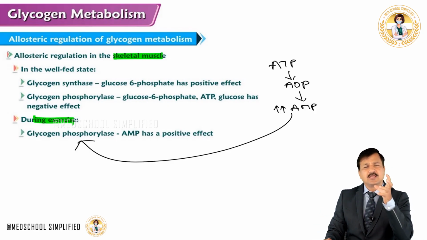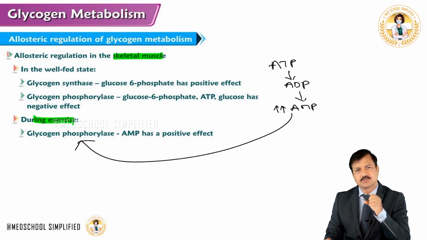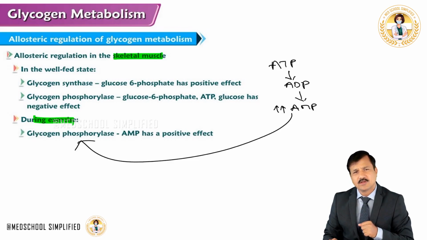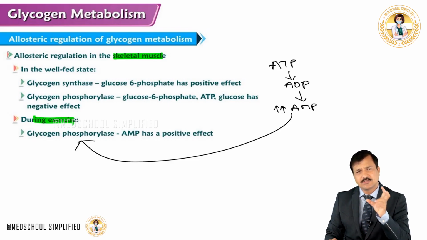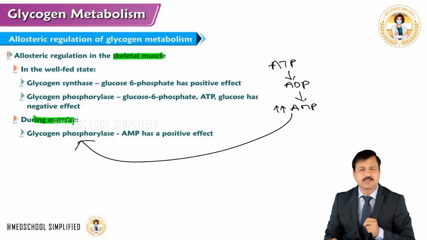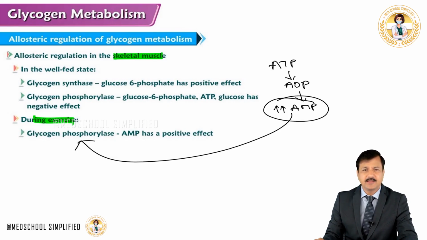That means the glycogen stores, which have the energy in the form of glucose, have to be broken down. So glycogen has to break into glucose 1-phosphate, so that glucose 1-phosphate goes into glycolysis. So that is positively modulated by AMP.